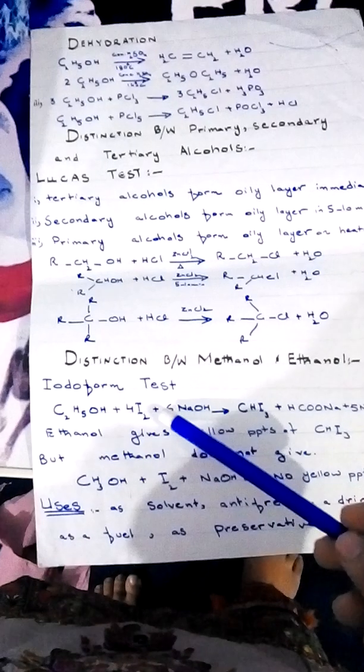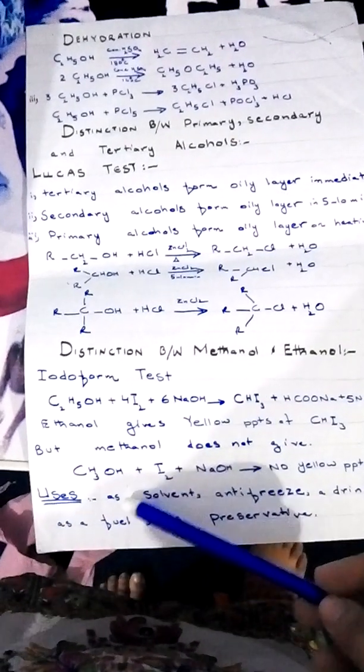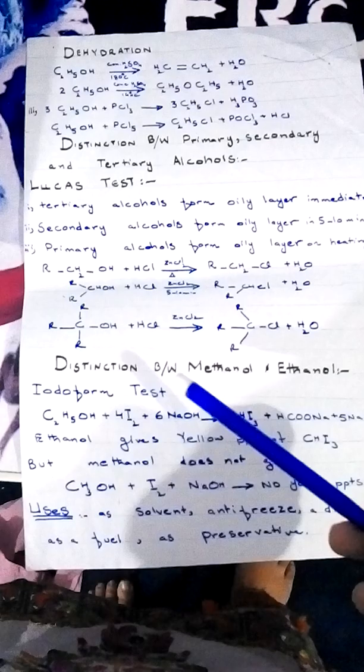Iodoform is formed in the case of ethyl alcohol, but in the case of methyl alcohol, iodoform does not form, no yellow precipitate forms. This is the method by which we can distinguish methanol from ethanol.